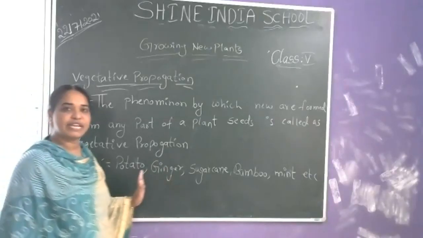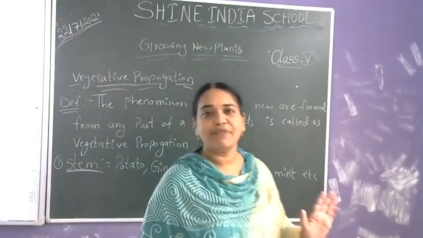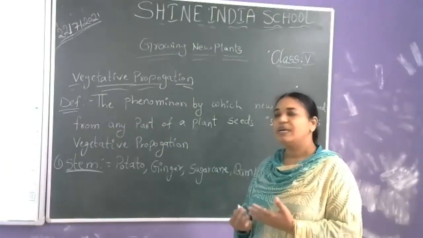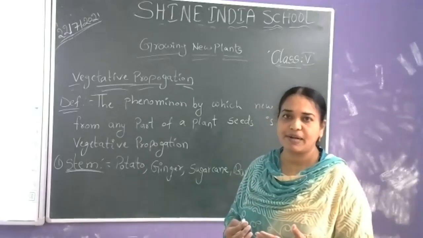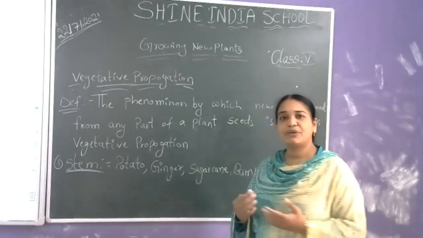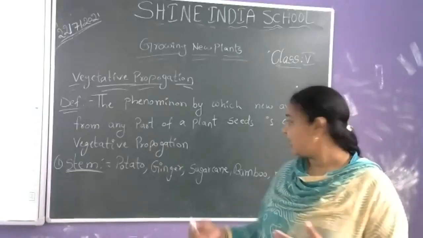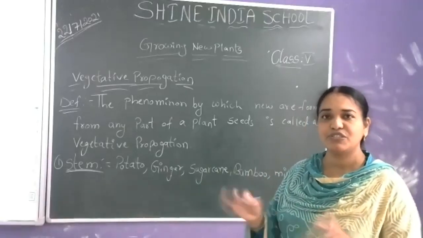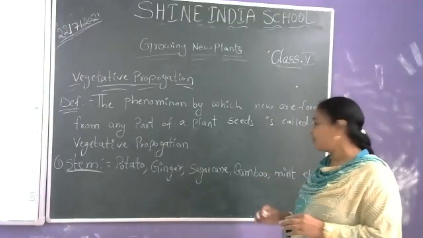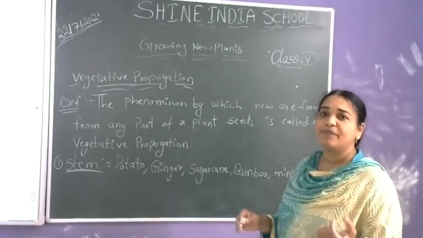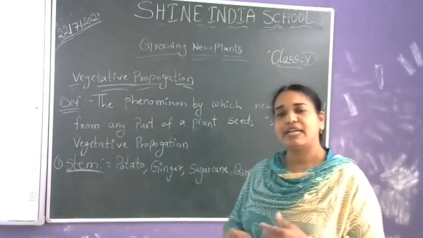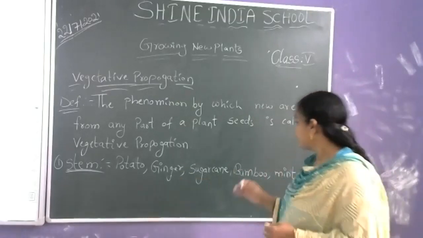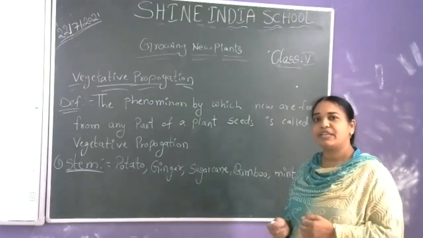These are some examples from which these plants arise. Potato itself is a stem. So how does the stem give rise to a new plant? The new plant arises from the ginger itself, and if you plant sugarcane stems, then the new plant will come. There are no seeds. Bamboo is also like that, and mint also, if you plant the stems it again gives rise to a new plant. And chrysanthemum. All these are some examples from where the new plant comes.